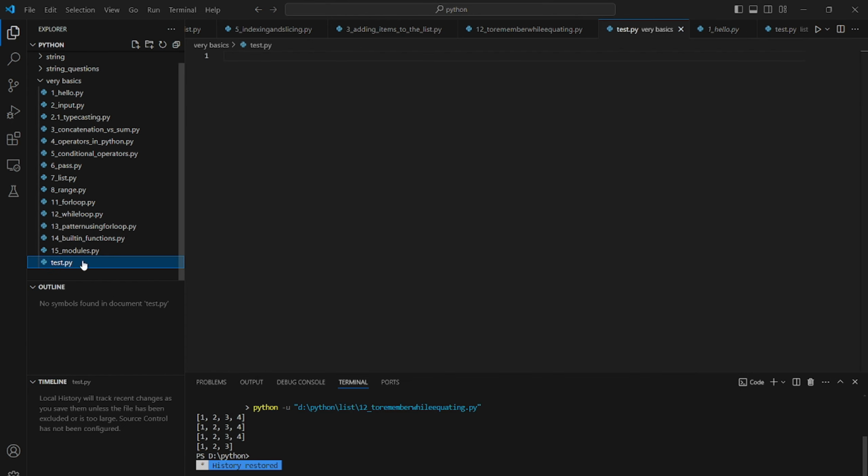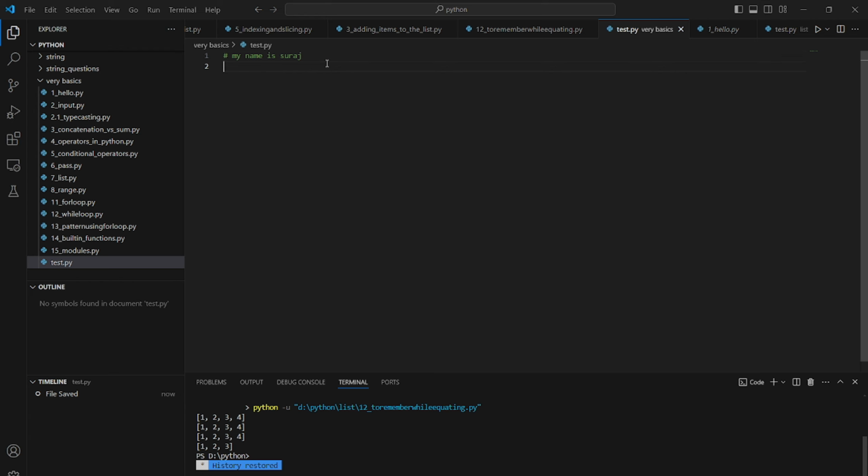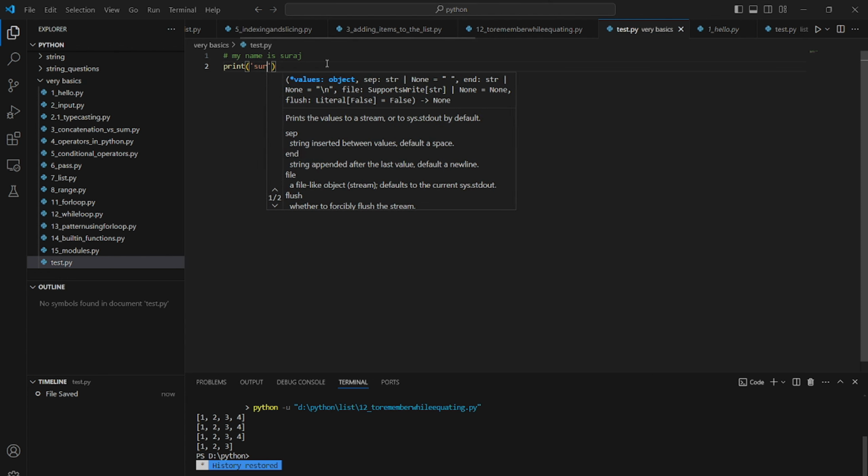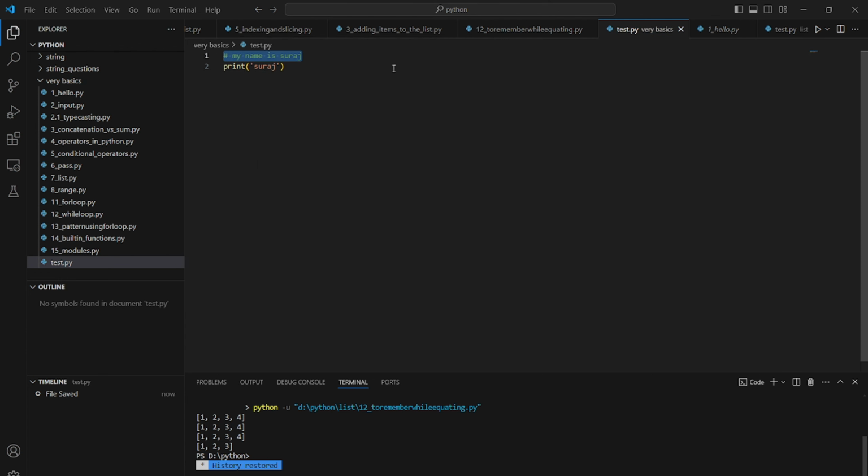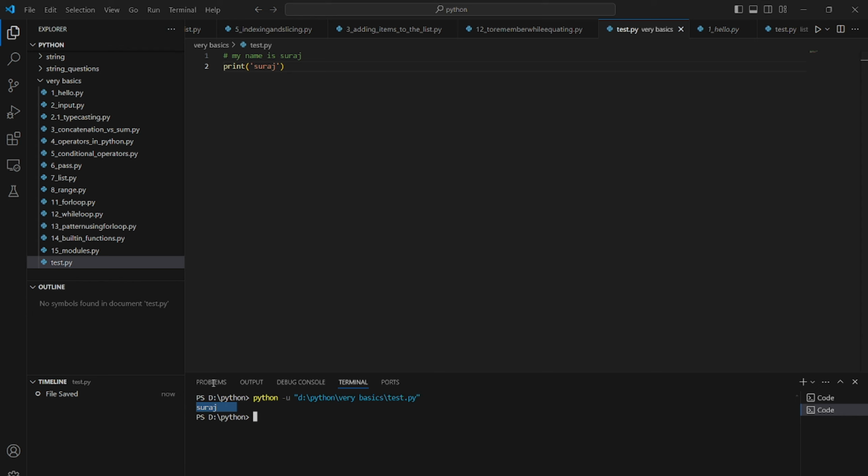Comment. First of all, let's learn how to comment on the code. We use a hashtag to comment. If I write this and I write other code, then this will just be shown to the person who is reading the program. This won't be compiled or interpreted. So if I print this, I will get only Suraj. This is our comment. It will not be shown in our output, and it is only for a single line.